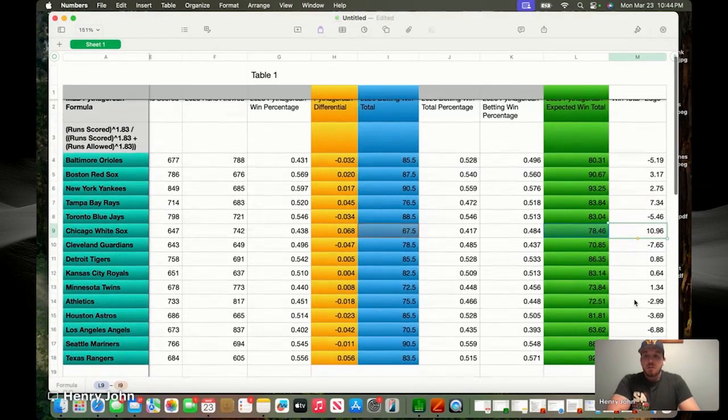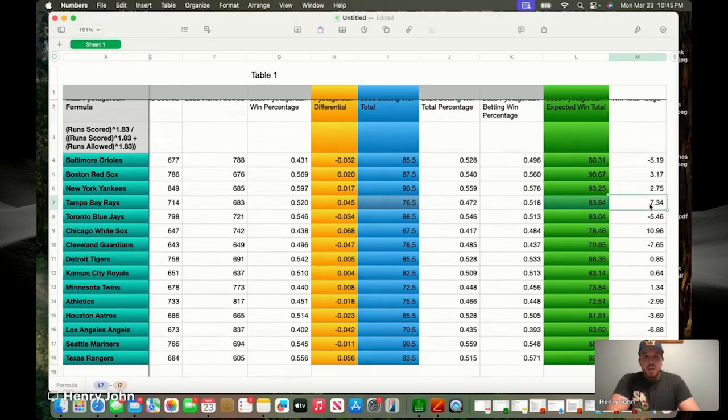Another one in the American League, like I said earlier, the AL had a lot more variance. The Texas Rangers are expected to be slightly over 9 wins better than their betting market win total. And I think that kind of falls in line with how some people viewed them last year, right? Like a bit of a disappointment. They battled some injuries, different things like that. 83 and a half. So sportsbooks are saying they're either going to go 2 or 3 wins over 500 if it lands directly around that line. So Texas potentially in line for a bounce back season.